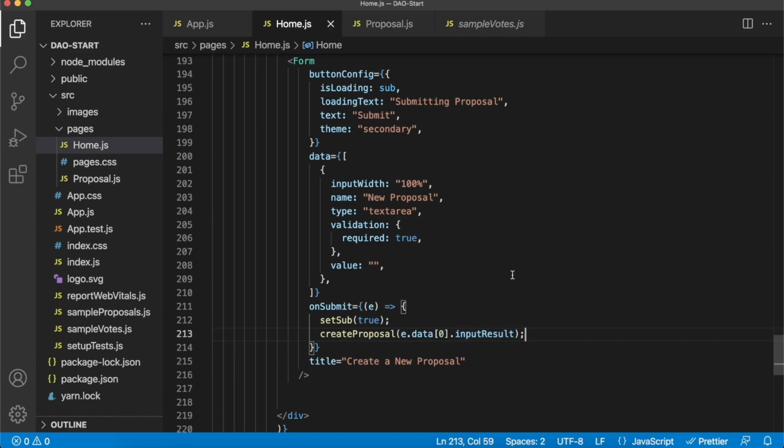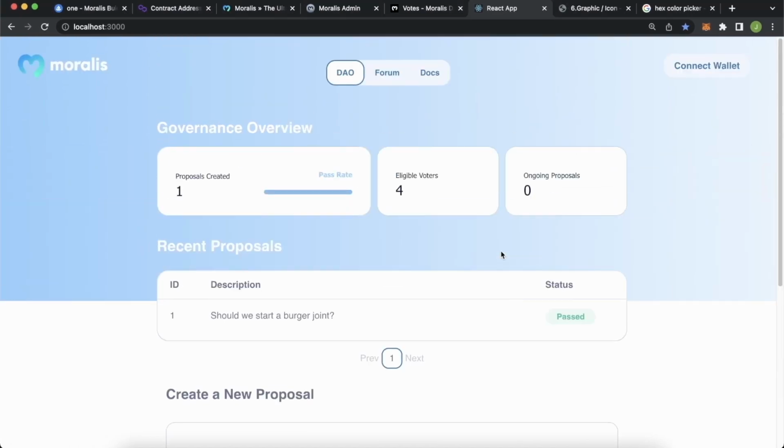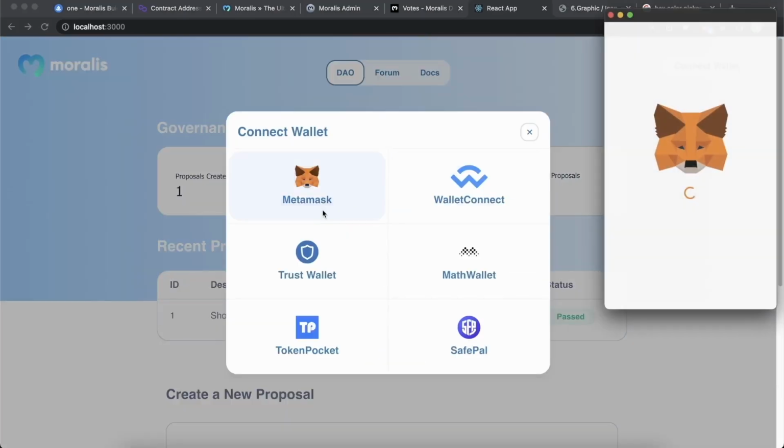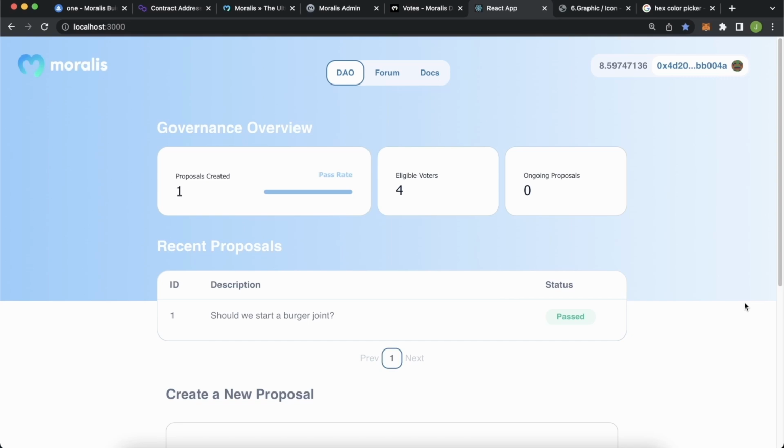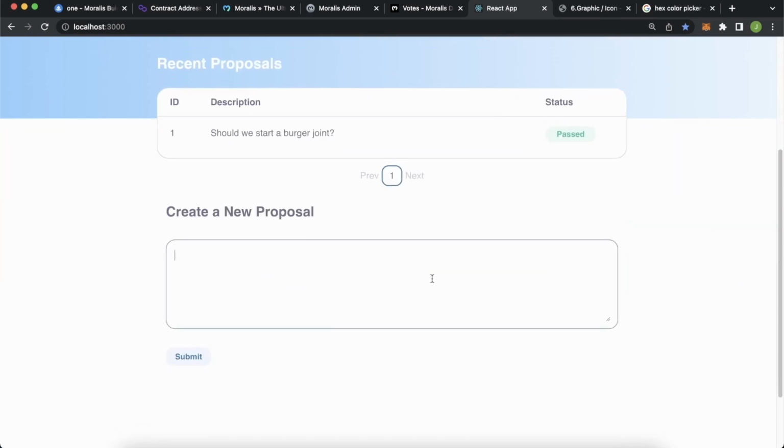Let's go try it out, save this and go to our page. Make sure that we are connected with our Web3 wallet. So account 1, this is the smart contract creator, and it actually holds one of the NFTs, so they should be able to create a proposal. We try and create a proposal.